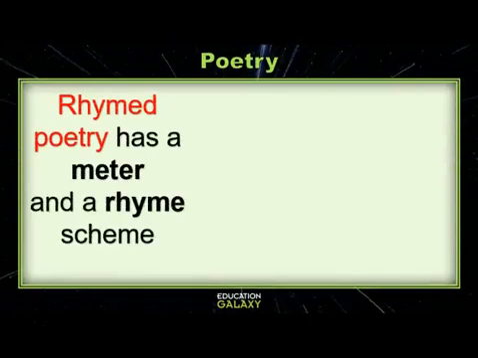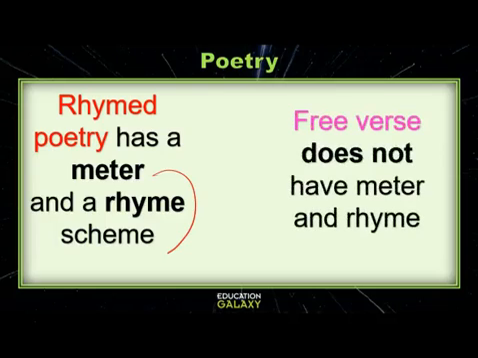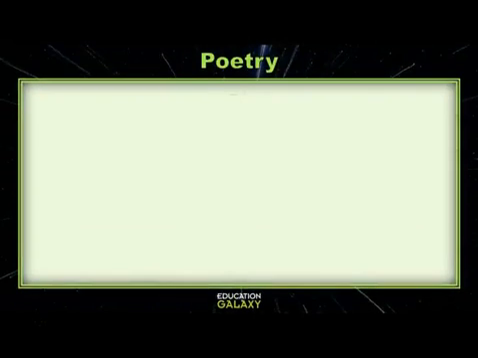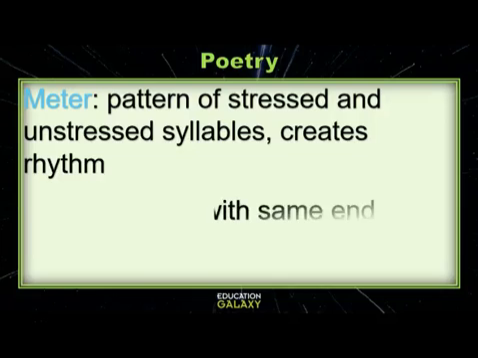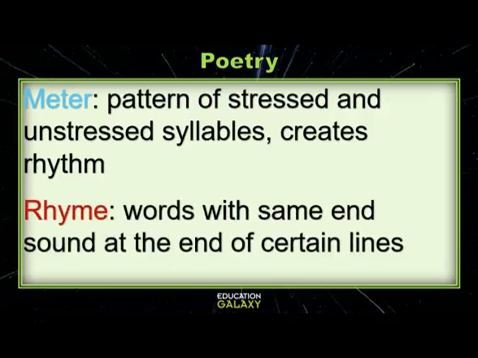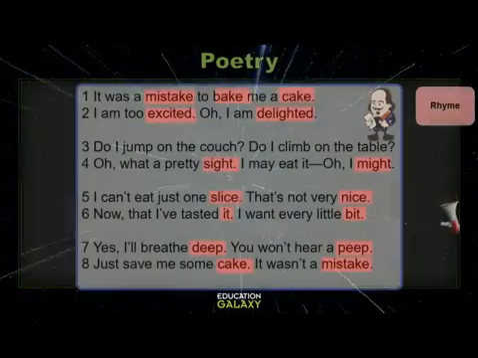So rhymed poetry has meter and rhyme scheme. Free verse does not have meter and rhyme. It flows freely. Let's talk more about meter. It is a pattern of syllables. It can be unstressed and stressed or stressed and unstressed. It creates the rhythm or the beat. And rhyme scheme is words with the same end sound at the end of certain lines that creates a musical quality.